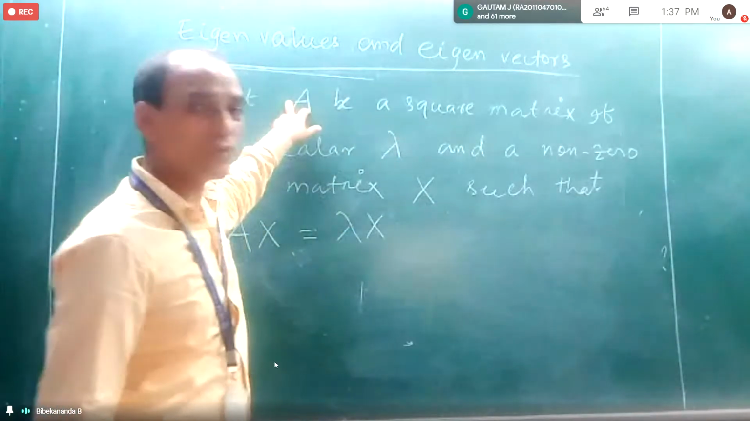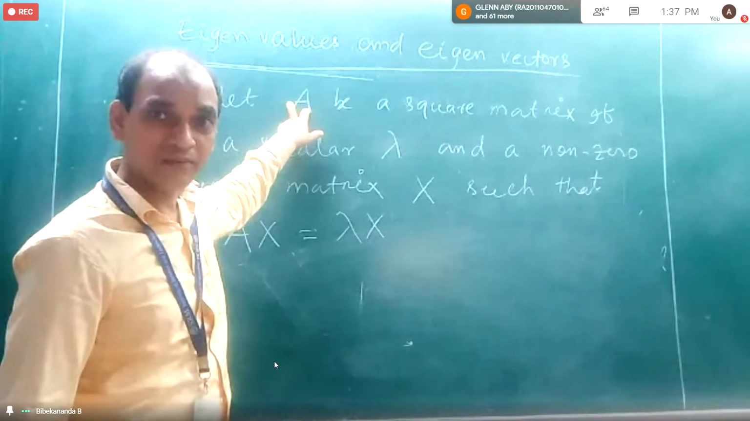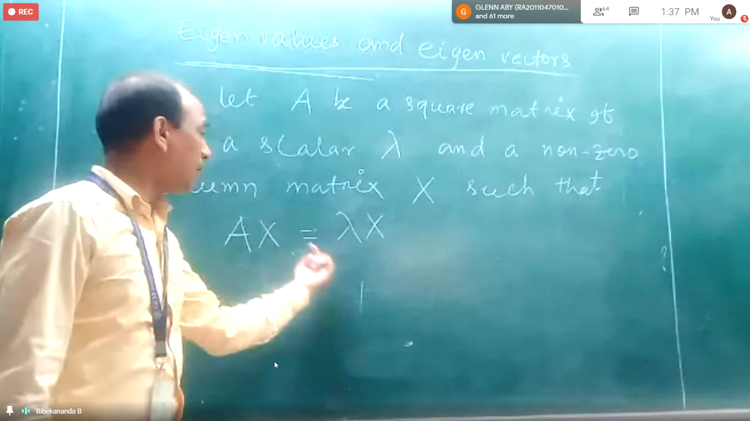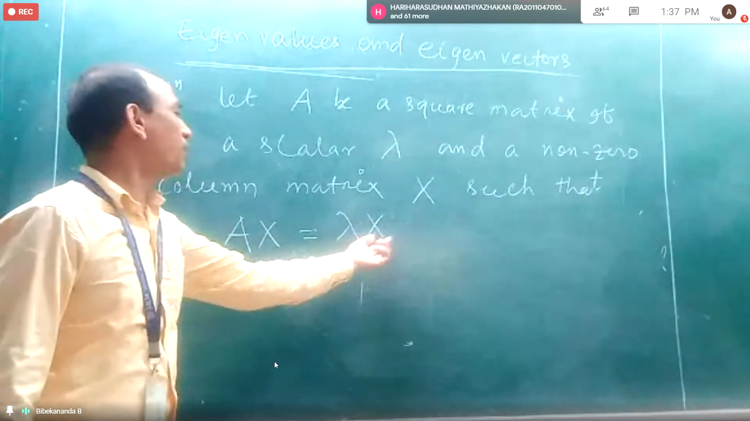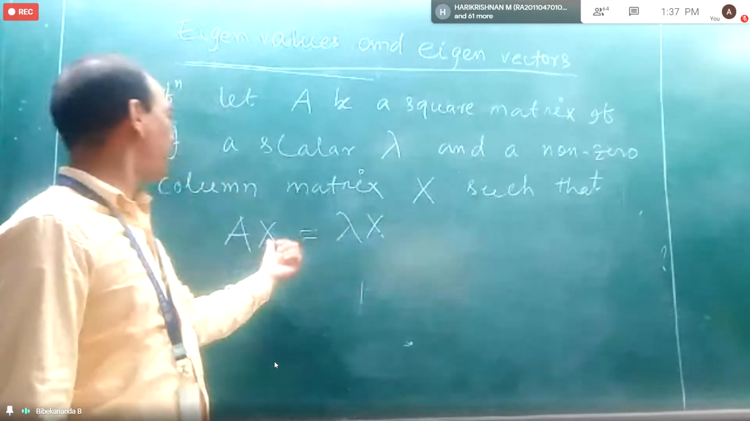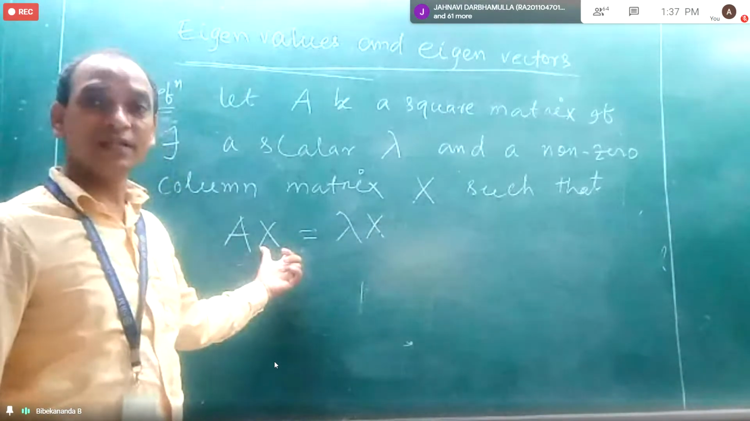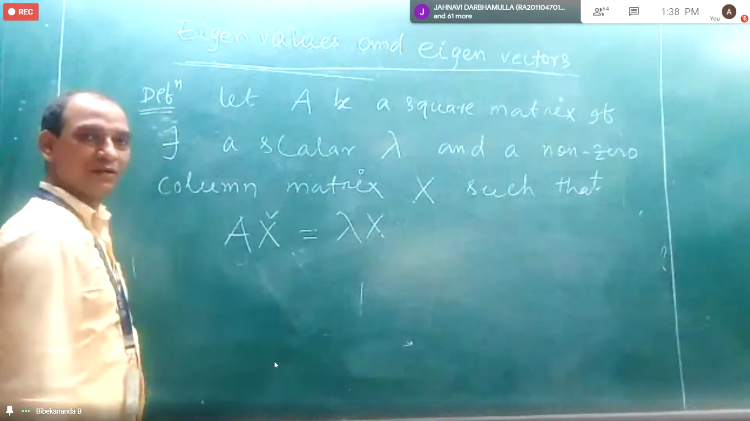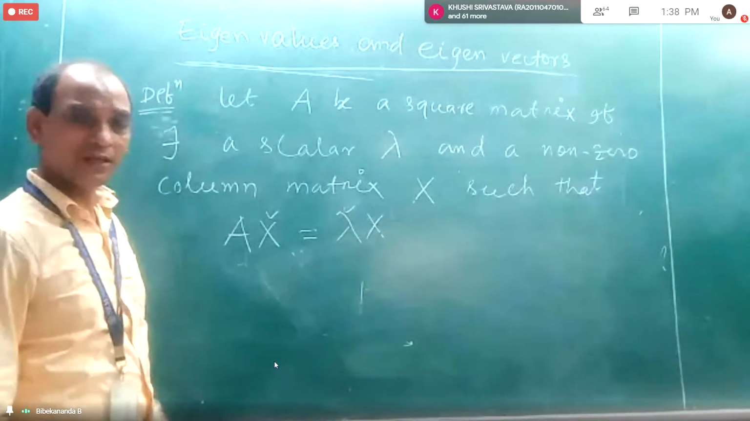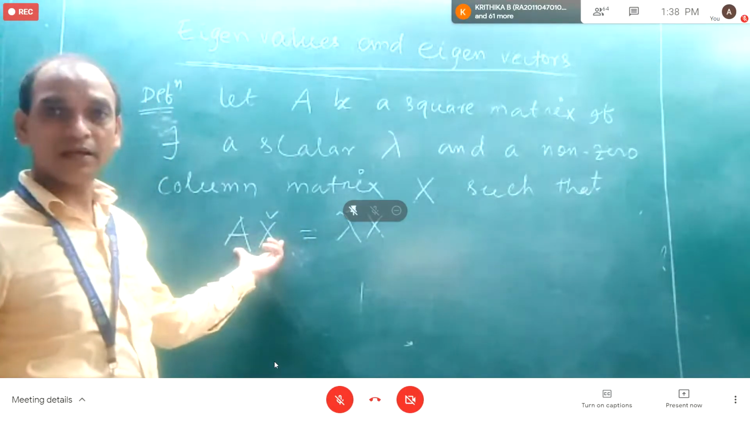With the given square matrix A, I should get some lambda times the matrix X. So this X is different than this X. This is the original X. After that, I am having this one, lambda. So if I multiply lambda with X, I will get the matrix AX.